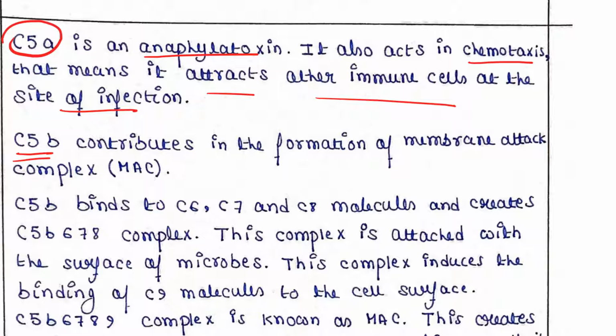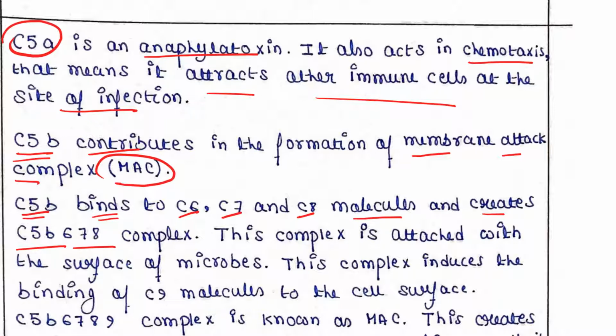C5b, which was also produced after the cleavage of C5, will contribute to the formation of the membrane attack complex, or MAC. So what is MAC? C5b binds to C6, C7 and C8, which are complement proteins, and they create a macromolecular complex, the C5b678 complex.